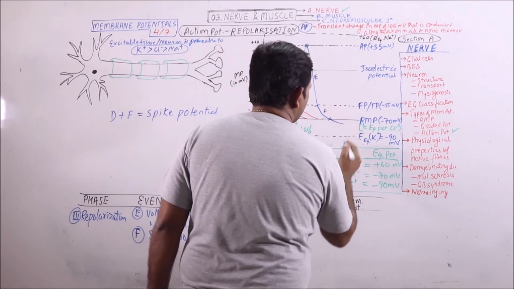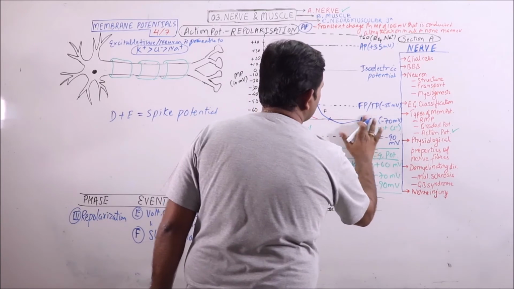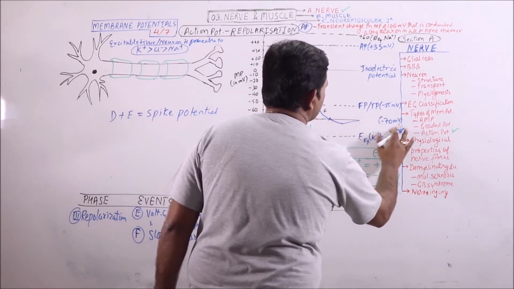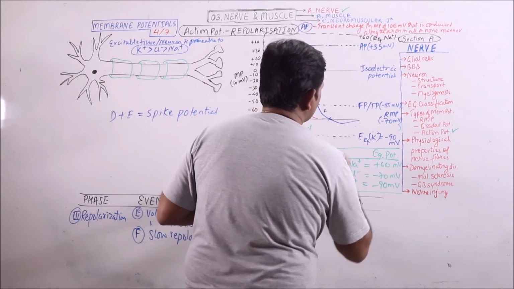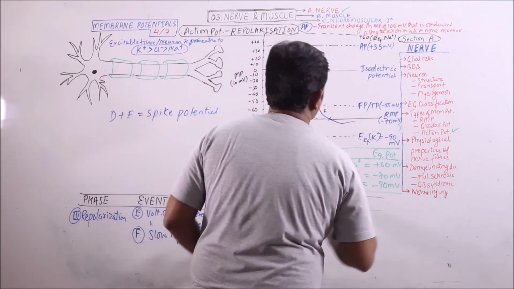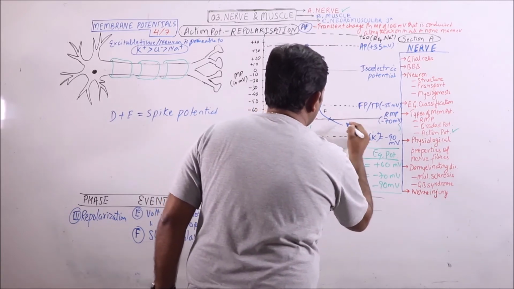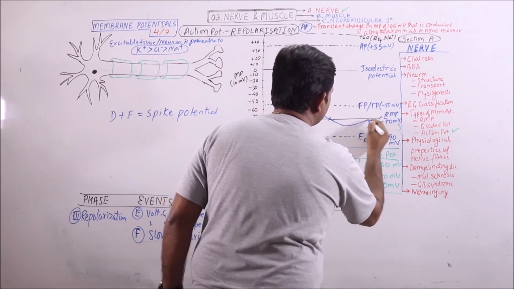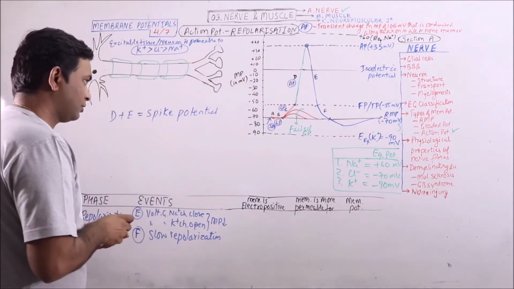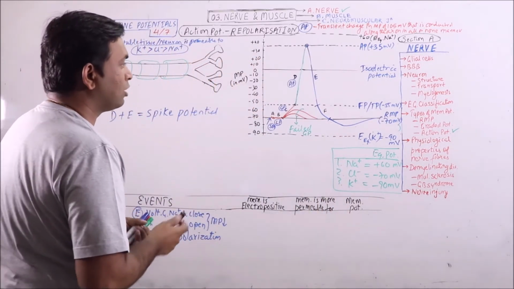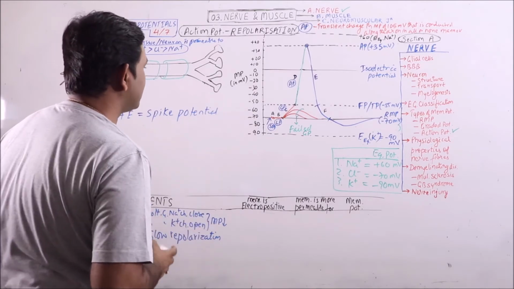Then we know that this is RMP. This is the baseline of RMP. And after this after-depolarization, we'll observe that this membrane potential continues to go down. This is because of prolonged opening of voltage gated potassium channels.